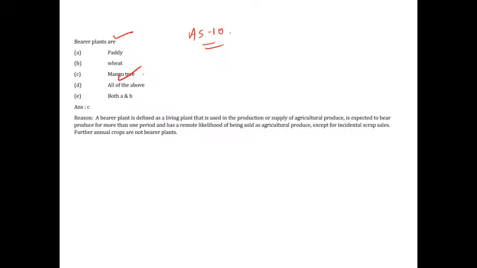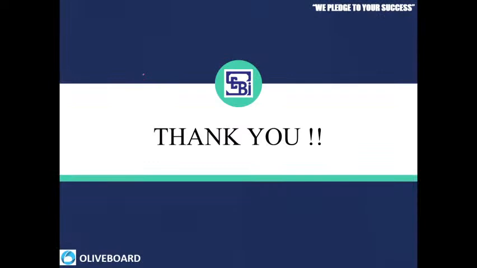You are not selling the mango tree as a product. Your product is mango. The tree will be sold only when it becomes very old and cannot bear any produce, then you will scrap it. Coconut tree is another example. So bearer plants give you produce for more than one period, and will not be sold as an agricultural produce by itself. That is called a bearer plant. Here the answer is mango tree. I hope you guys are getting it.